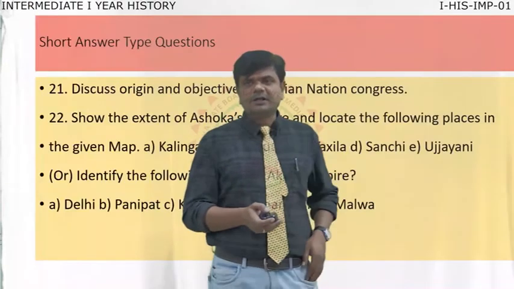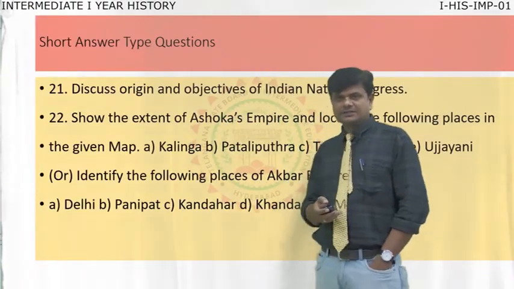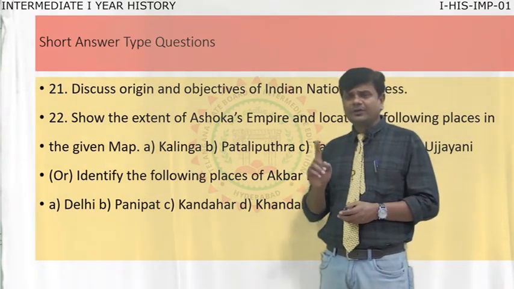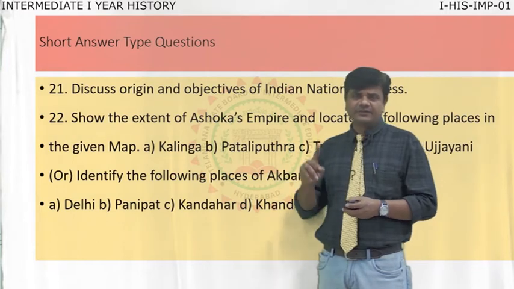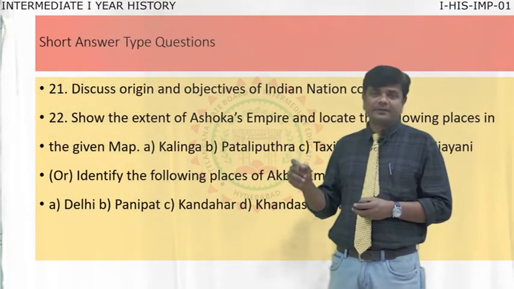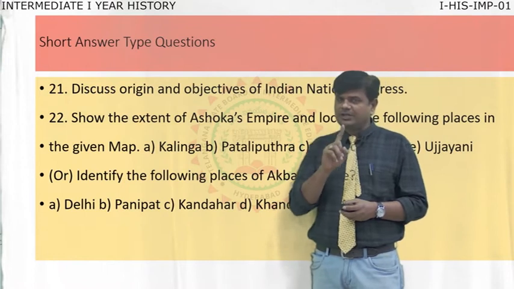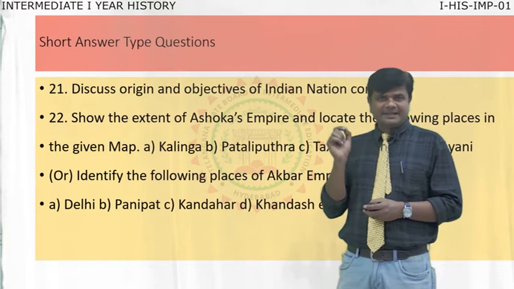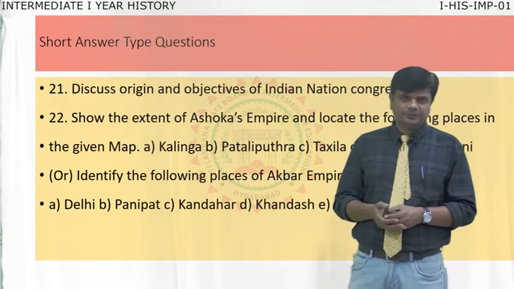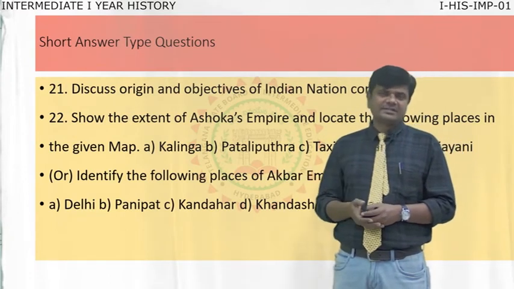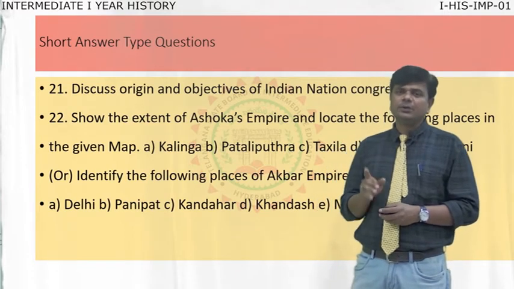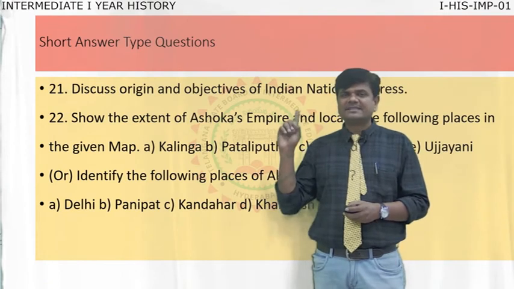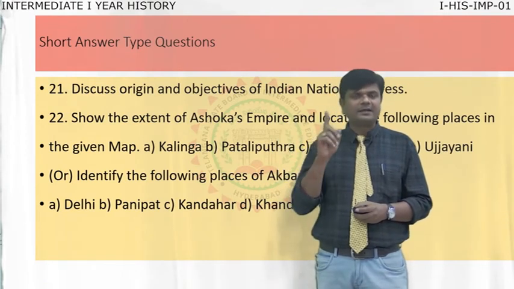So the short answer questions you observed go up to 20. Later, 21 is Indian National Congress. After that, question 22 is very important, that is the map, and it is compulsory. In total, questions 7 to 22, 15 questions are there. Out of 15, you have to write only 8 questions, 8 fives of 40. So Section B gives 40 marks.